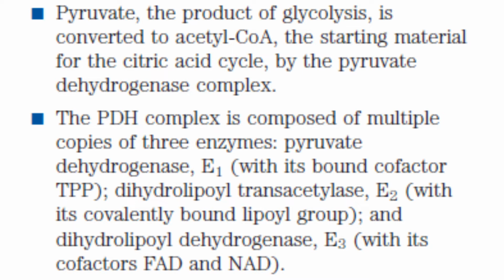Where is the enzyme complex present? In the mitochondrial matrix. As you have seen earlier, the pyruvate is formed in the cytoplasm and it is transported across the mitochondrial membranes into the mitochondrial matrix, where this reaction is taking place. And the product is acetyl coenzyme A. This is the raw material for citric acid cycle.